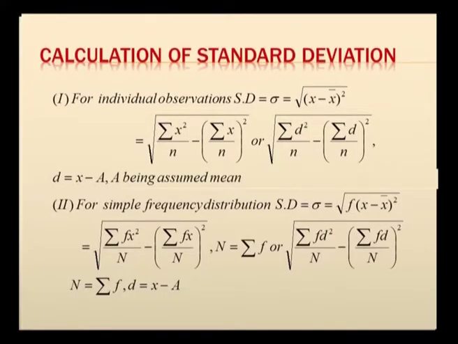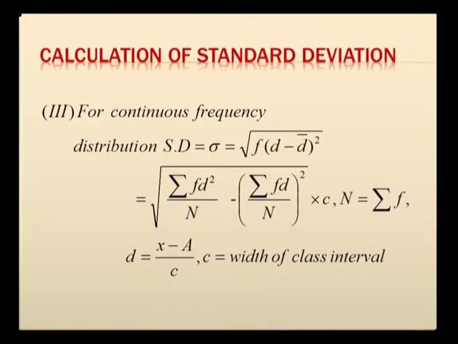So, here take the square root of the squared deviation of x about their mean multiplied with the corresponding frequencies of the series, and if you simplify this, for practical purposes we use this formula: square root of sigma f x square by n minus (sigma f x by n) the whole square. As usual, capital N denotes the total frequency and d denotes the deviation of values about the assumed mean A, and this A you can take from any of the mid values of the given series.